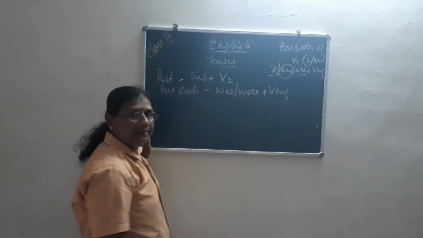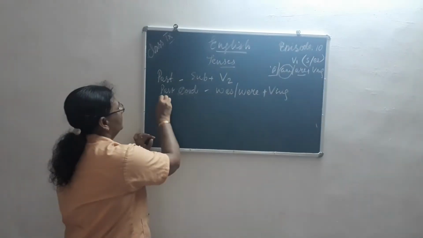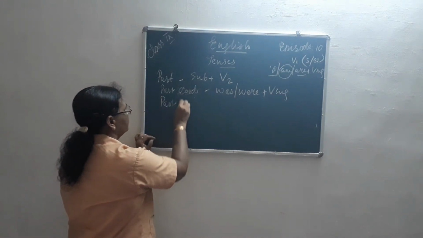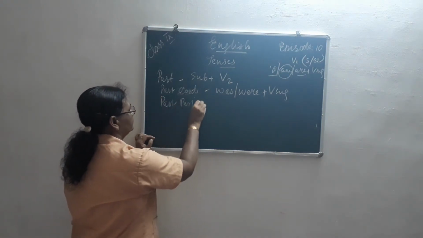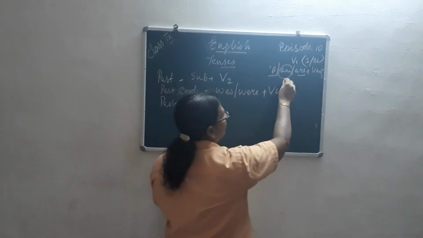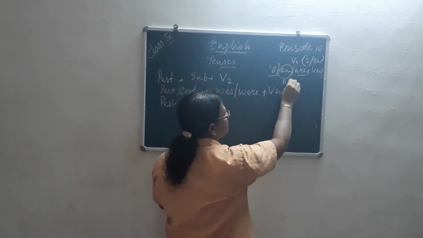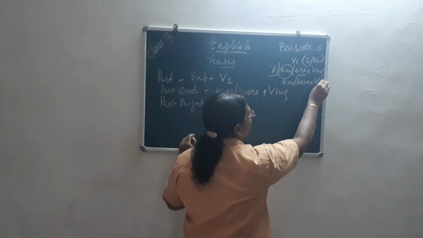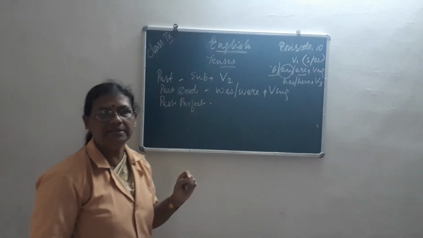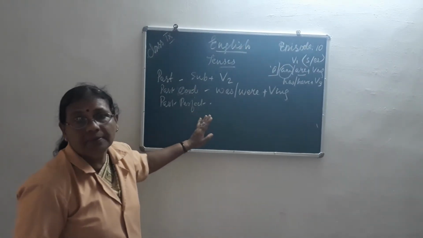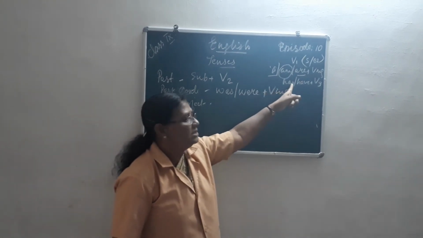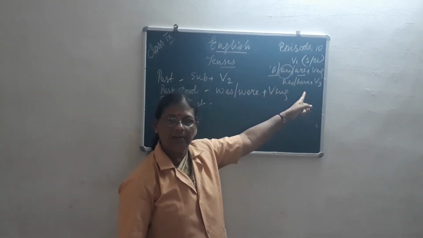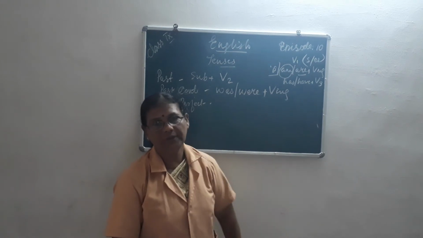Now coming to the third. Third is past perfect. So in here we have seen has or have plus third form of the verb, isn't it? So in the present, singular has, plural have, and the third form of the verb.